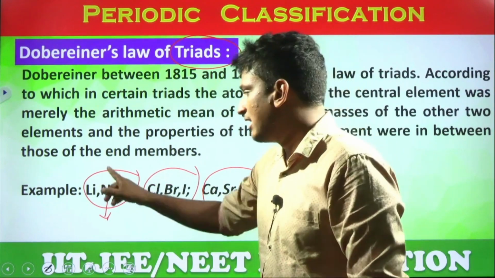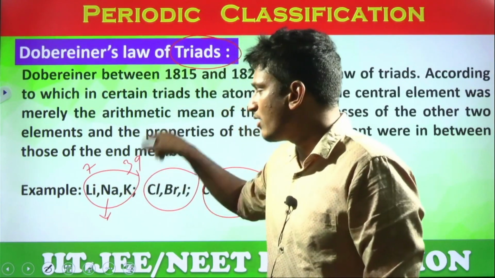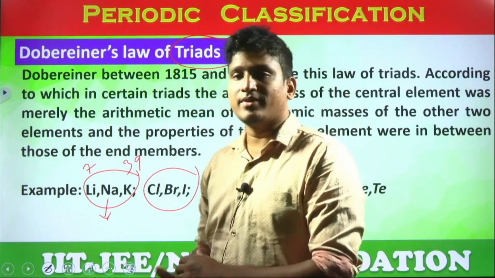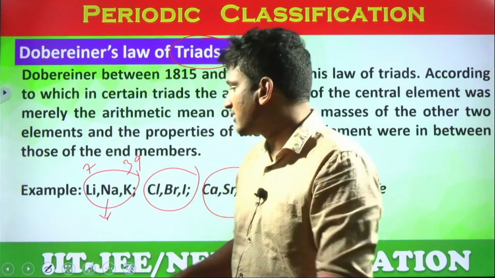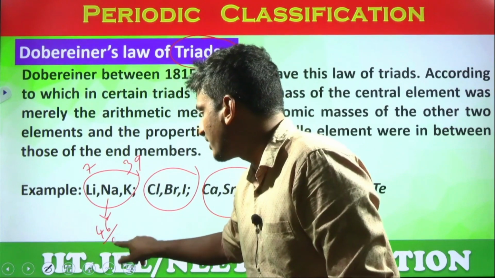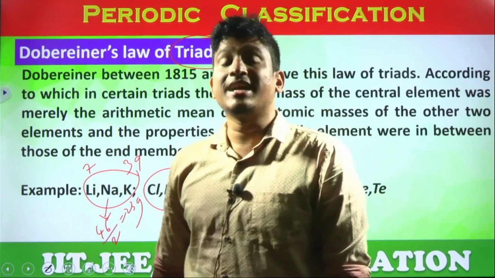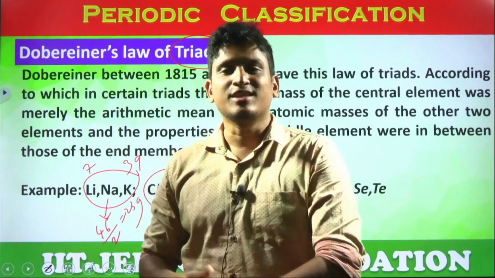For example, lithium mass is 7 grams, potassium mass is 39 grams. Now, according to the law of triads, what is the mass of sodium? Find out. It is the average of first and third. That means 7 plus 39 by 2. 7 plus 39, how much? 46 by 2, which is 23 grams. Yes or no? And what is the mass of sodium? Exactly 23 grams. That's how it works.